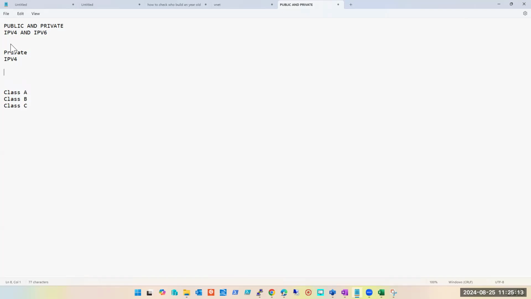Anyone can tell me the starting address? Not talking about usable, not usable, nothing. 0 to 255. So what will be the first IP address? 0.0.0.0. Last IP address? 255.255.255.255. Understood, guys? This is the complete range of IP. ठीक है, ये पूरा का पूरा आपका रेंज है आईपी का।